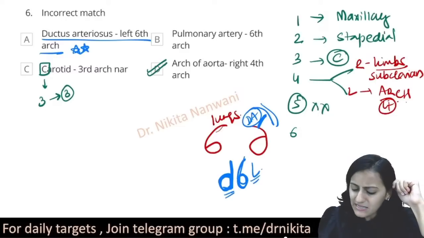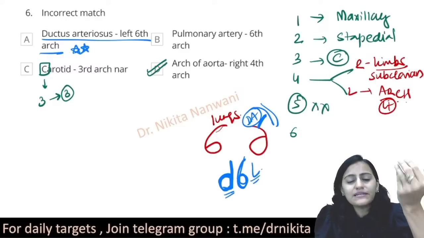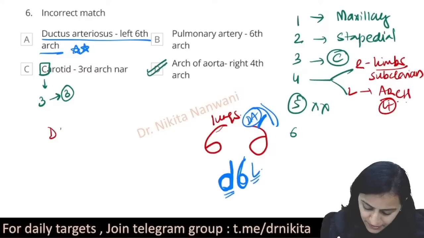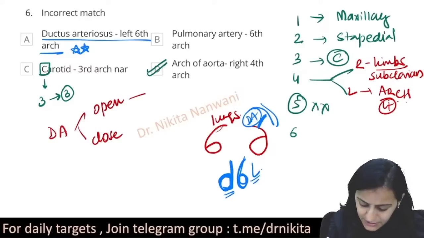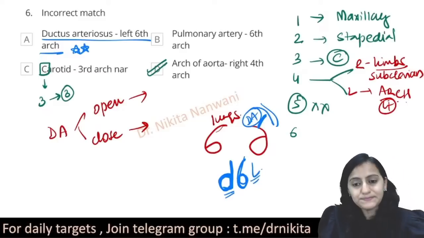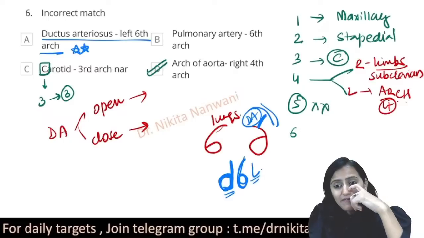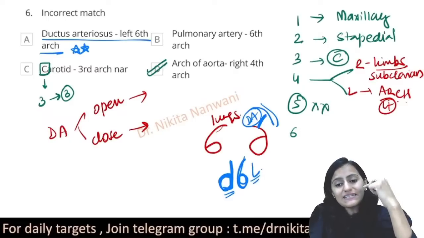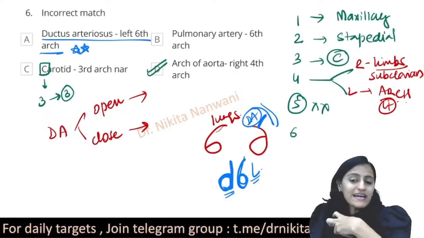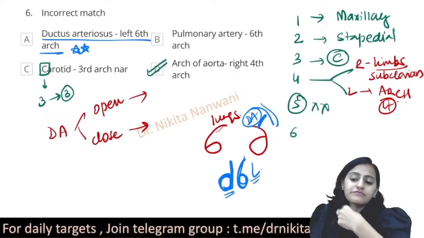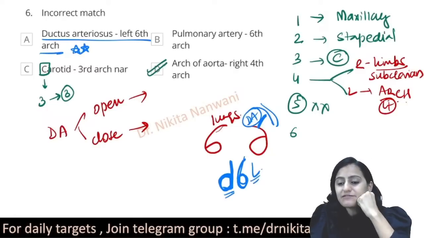Now, can you tell me the drugs that keep the ductus arteriosus open and the drugs that close the ductus arteriosus? So, subclavian artery basically comes from the intersegmental artery. On the right side, a part is contributed from the right fourth arch.